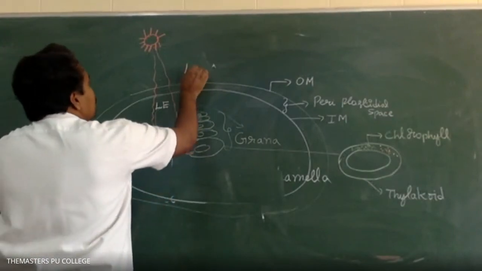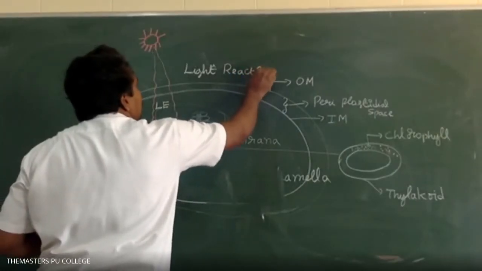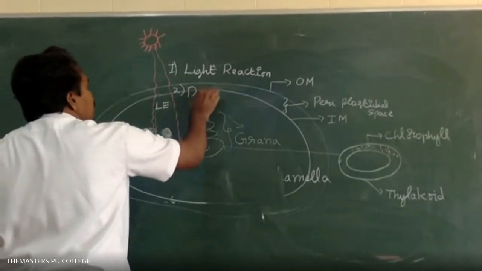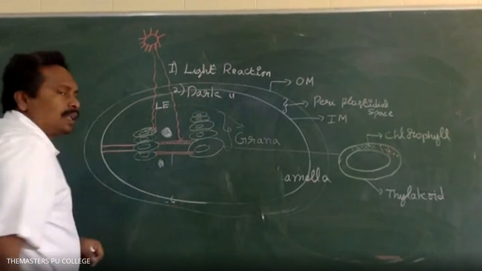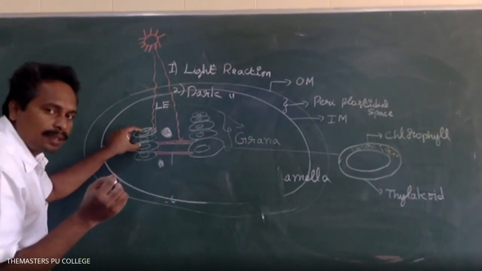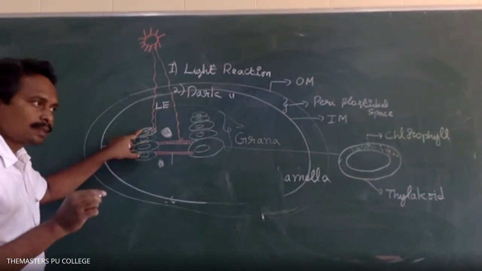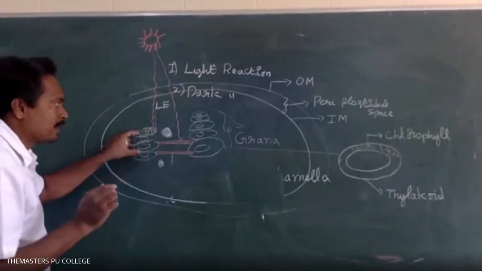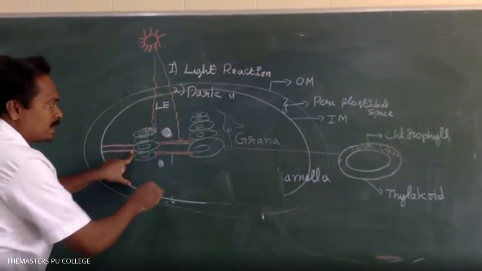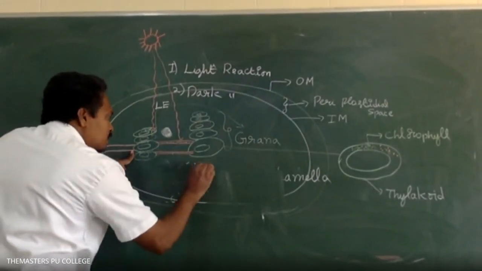How many steps are there in the photosynthesis process? Mainly two, right. What are they? The light reaction and the dark reaction. The light reaction takes place in the thylakoid membranes, in the grana of the chloroplast. Whereas the dark reaction takes place in the stroma of the chloroplast.